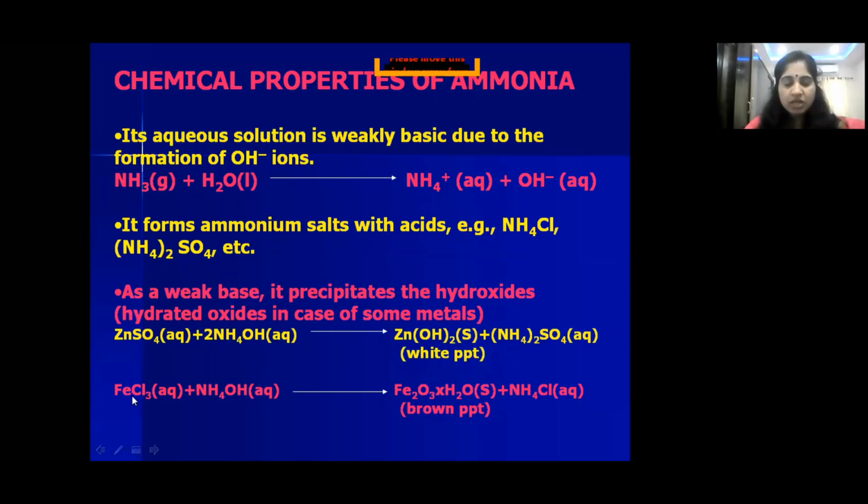Next, one more thing is it can also precipitate salts as hydrated oxides. For example, an aqueous solution of ferric chloride, when treated with ammonium hydroxide, gives hydrated ferric oxide. See, children, Fe2O3 along with X molecules of water is present, which is a brown colored precipitate. So like that, we can use ammonium hydroxide, the solution of ammonia, also called ammonium hydroxide, to identify such elements in a solution. Next one is very important reactions, children.